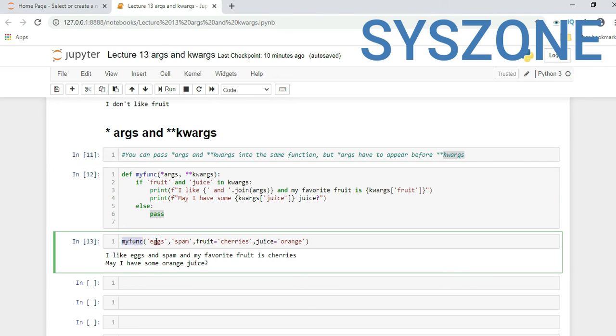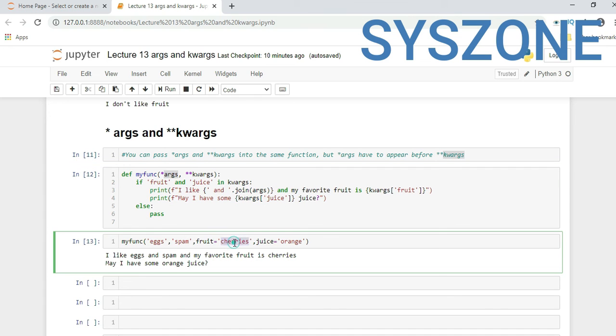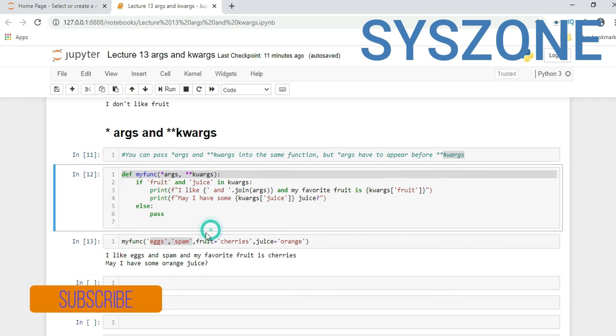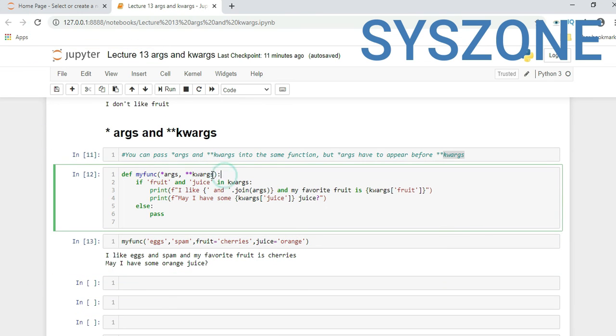When we are calling this my func, here if you see x spam, this is my argument. This value gets assigned to args, then fruit cherries, juice orange. So when we call, x and spam will get stored into args, and fruit and juice will get stored into kwargs.